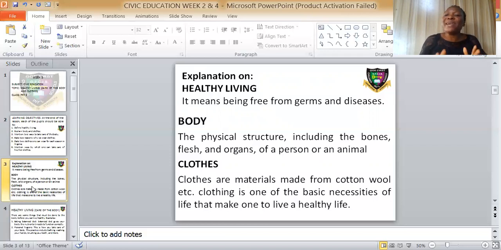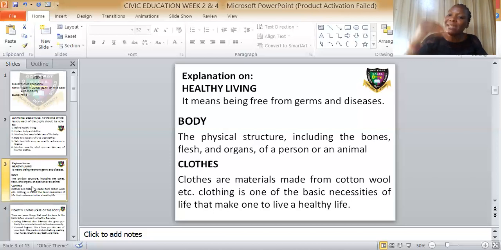Clothing is one of the basic necessities of life that make one live a healthy life. The basic necessities of life are housing, clothing, and food. Clothing is one of the basic necessities of life that make one live a healthy life.